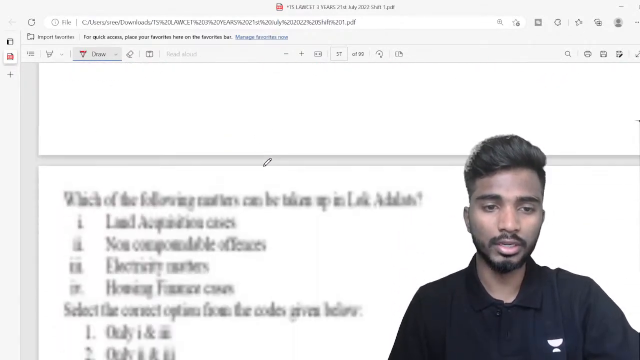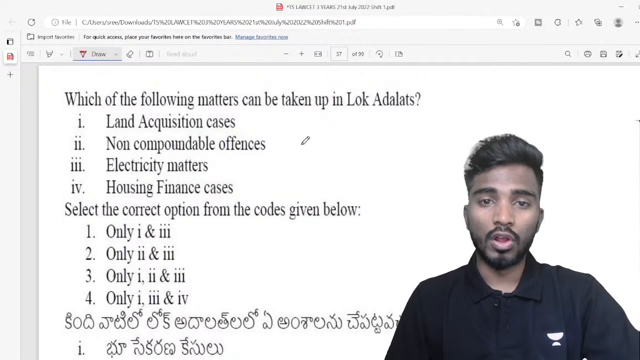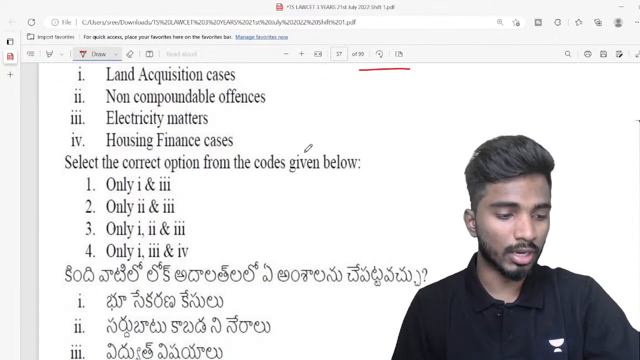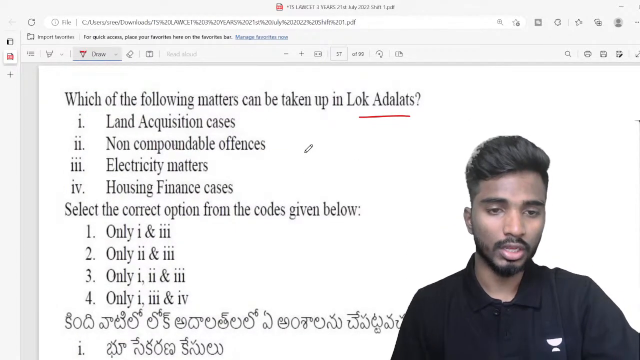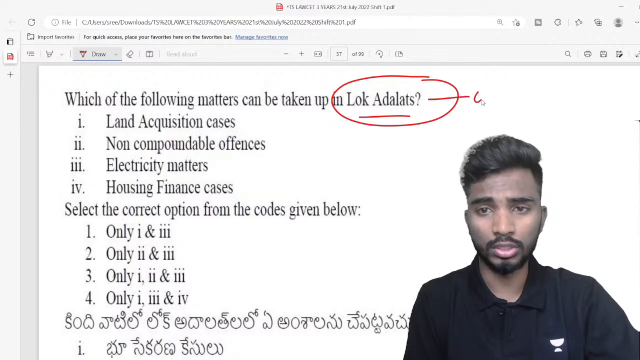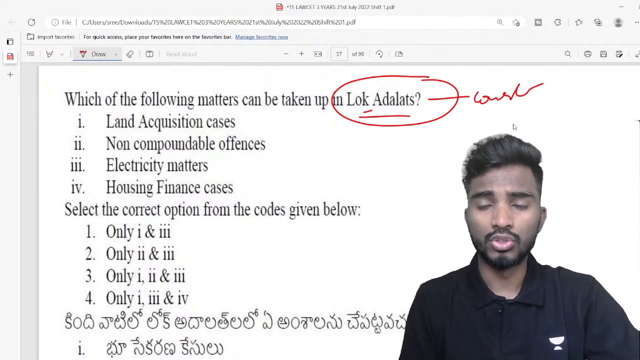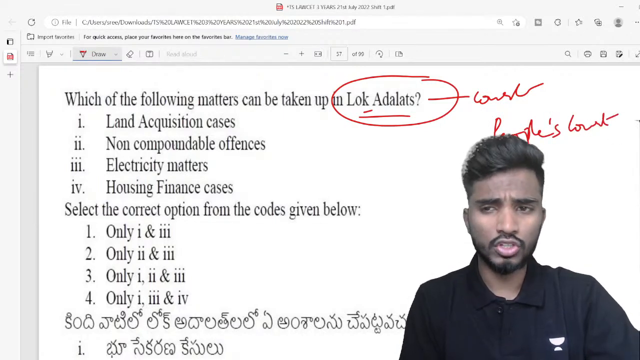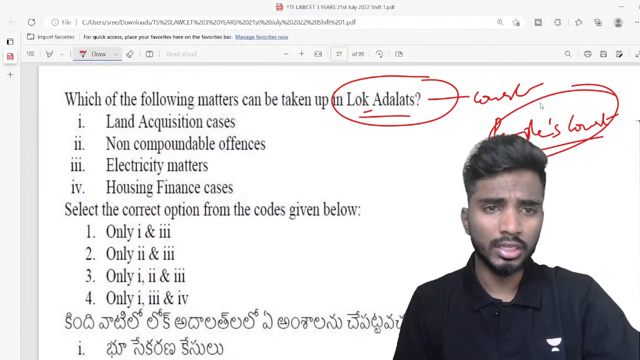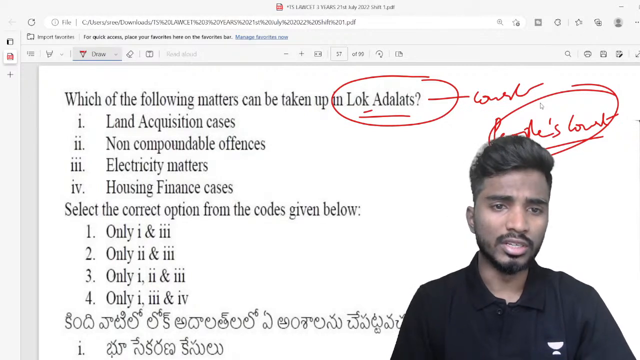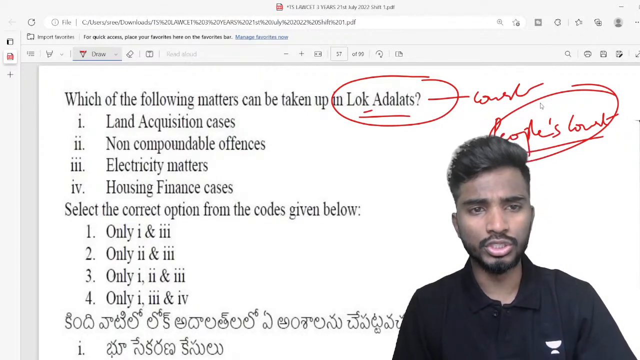Next, question number 11. Which of the following matters can be taken up in Lok Adalat? So Lok Adalats lo etuvanti matters ni manam teesukovachu. Okay. So I'll tell you. So first of all, what is a Lok Adalat, right? So Lok Adalat is a court. Lok is people. So Lok Adalat, we will actually translate it to people's court. Okay. So it is not a proper court, I would say, but there are eminent people who will come there and they'll try to resolve the issues related to the people.